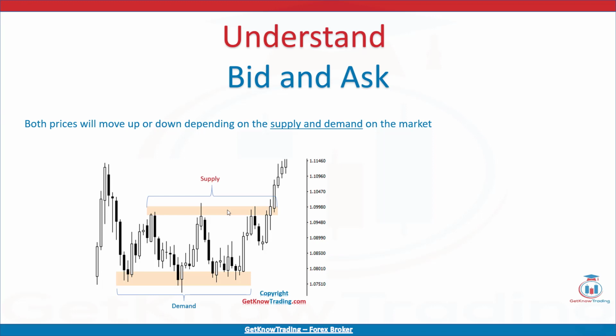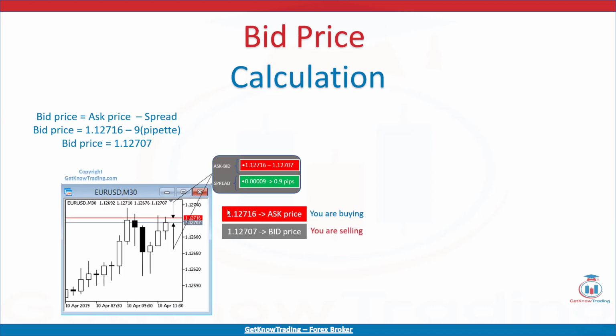If you are a market participant, and you can become one if you start trading on the Forex market, you will sell the currency pair at the bid price. That is the price someone is willing to buy from you that currency. If the broker, as the market maker, is on the opposite side of a trade, then they will offer you a bid price as a price they are willing to buy the currency pair you wish to sell. The bid price is calculated by subtracting the spread from the ask price. That means bid price is equal to ask price minus spread.